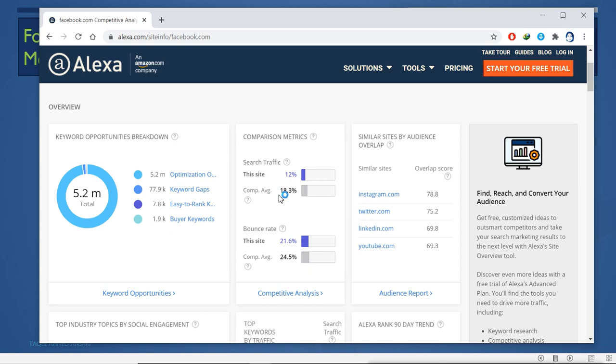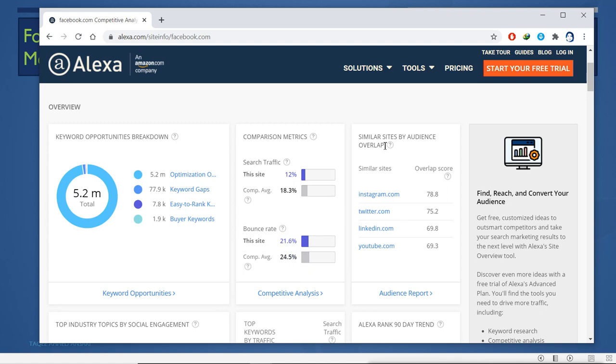Bounce rate, this is for this site and this is for the other sites. It is the percentage of visits to the site that consist of a single page view, where visitors don't see any other page.